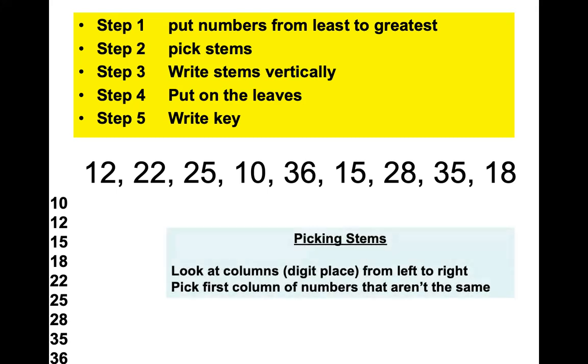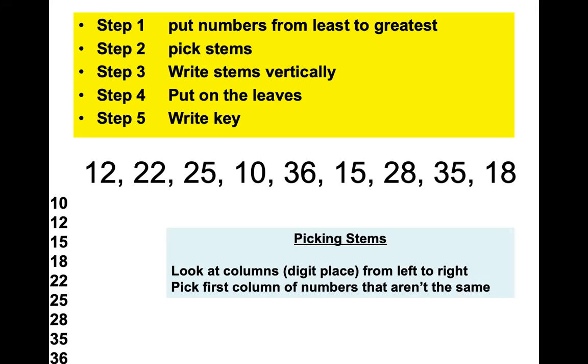So when you pick your stems, if you need to write this down, write this down. You look at the columns from left to right. You pick the first column where the numbers are different. And then you don't pick repeats, you just pick the numbers that you see. 1, 2, 3. If we're missing a number, like for instance, that went 1, 2, 4, you're going to include 3, even if it's not there. So you're going to write the numbers from least to greatest.